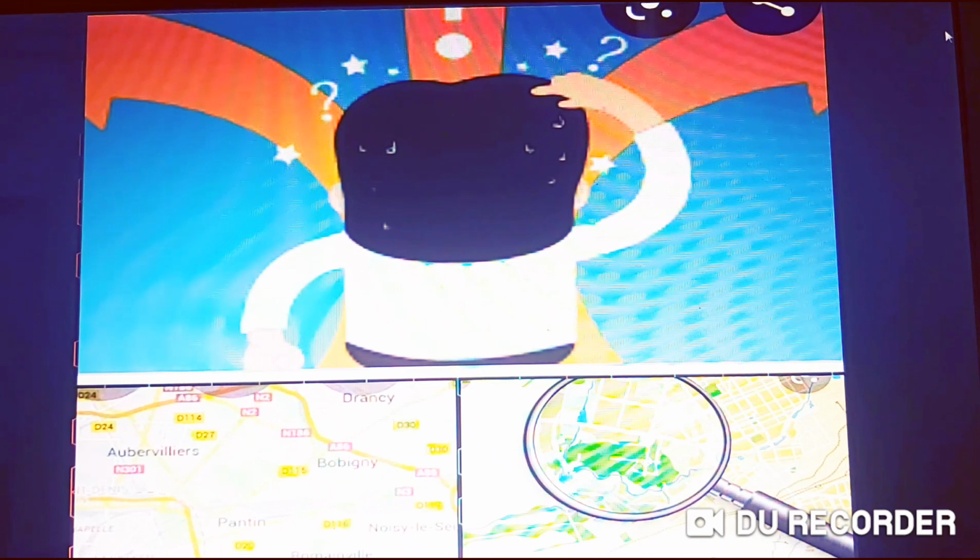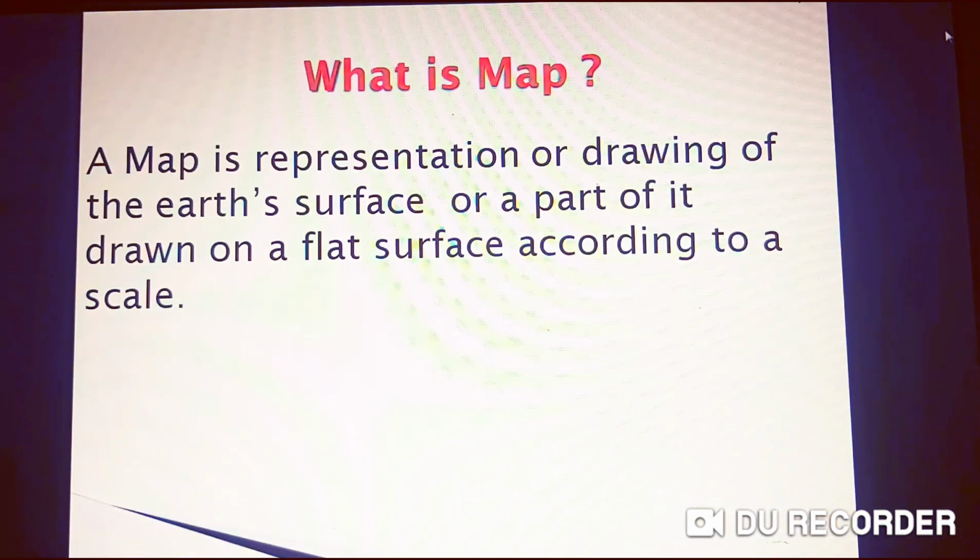So what is a map? A map is a representation or drawing of the earth's surface or a part of it, drawn on a flat surface according to a scale. So maps are an integral part of our life. We use these maps in our day-to-day life. Nowadays, we use Google Maps a lot to find out the location. So the main aim of a map is to show the location of a place, and it helps us to visit that place practically.